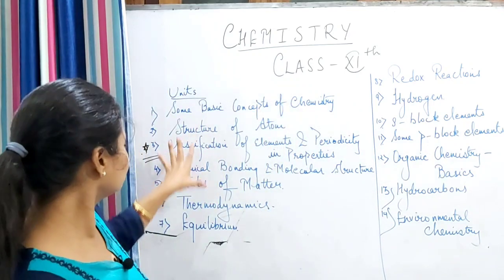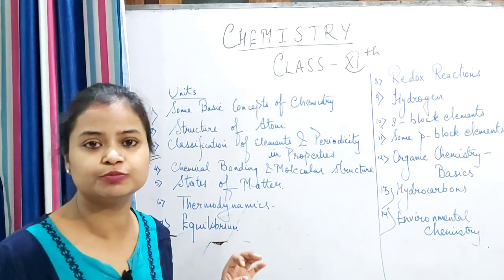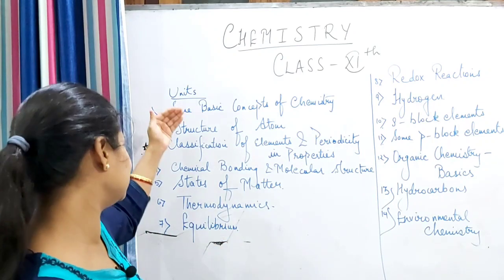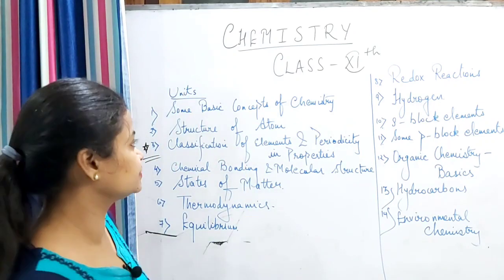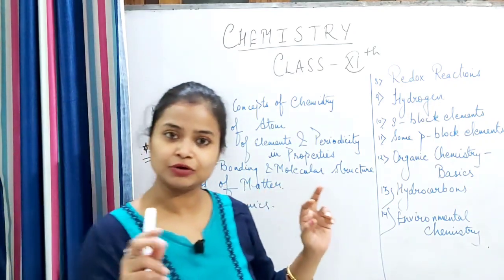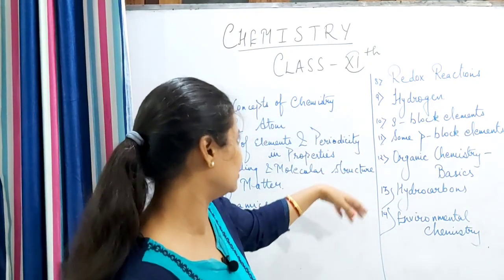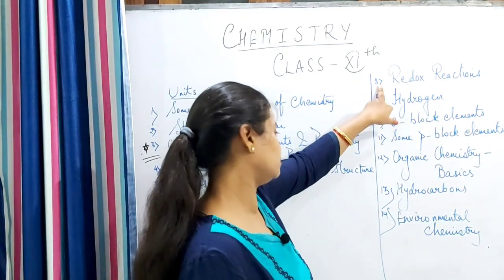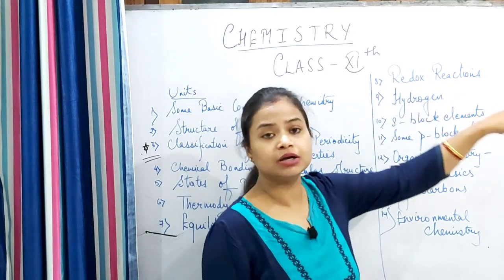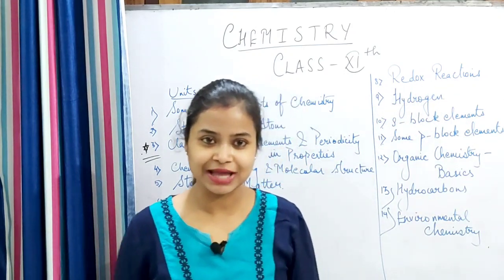So these are the 7 chapters which will be in your first book. The first book carries these 7 units. Now let us move to the second part of your book, which again carries 7 units, out of which the 8th unit will be redox reaction. You all know redox reactions.